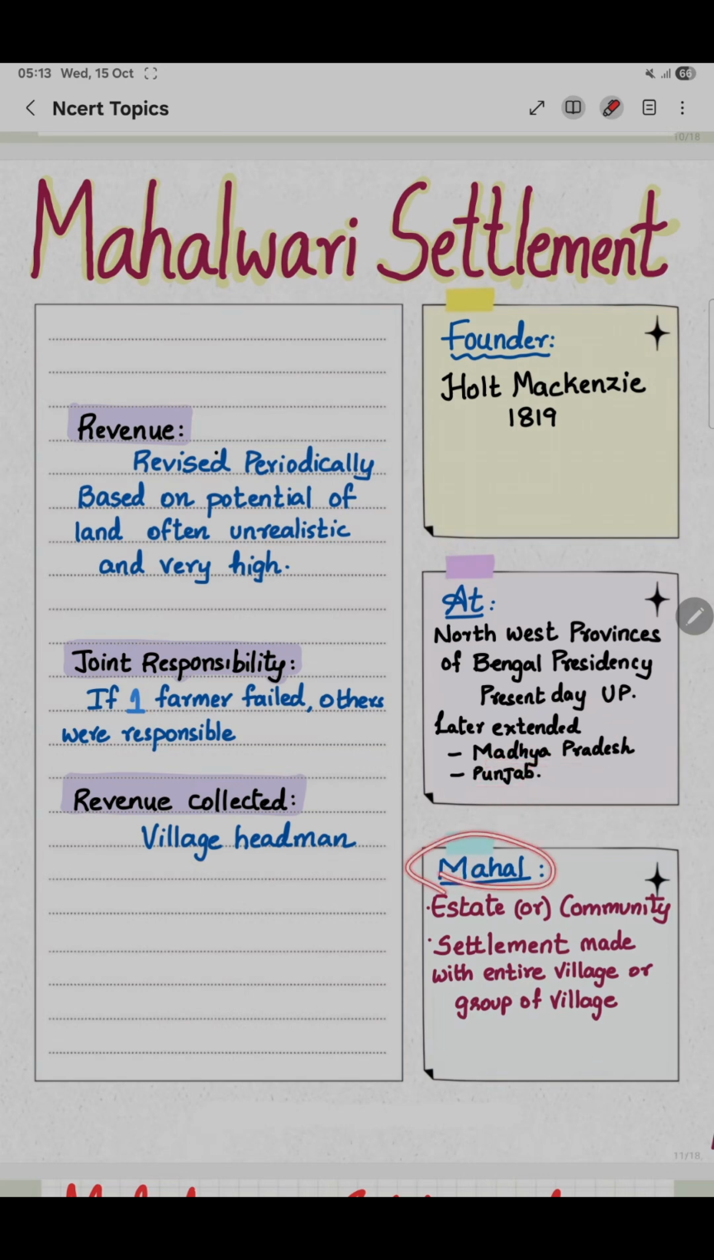What is the meaning of Mahal? Mahal is nothing but estate or a community. So it was a settlement made with the entire village. So here the revenue is collected from the entire village and the collector of the revenue is the village headman.